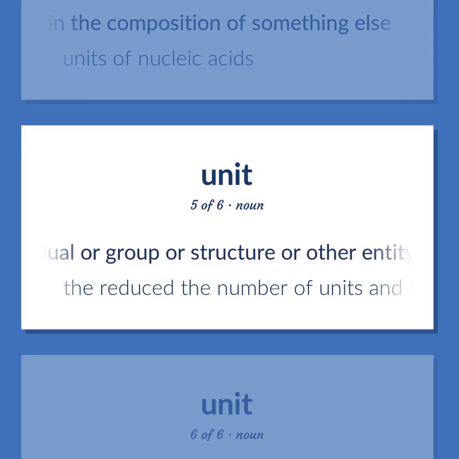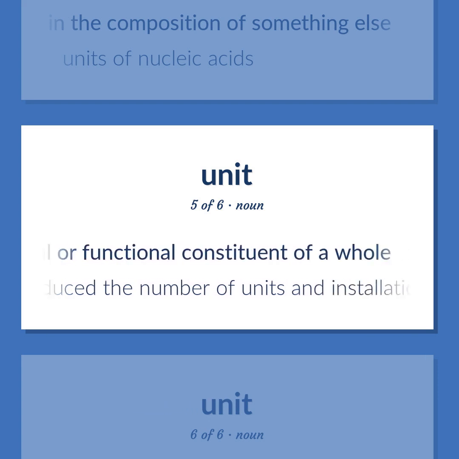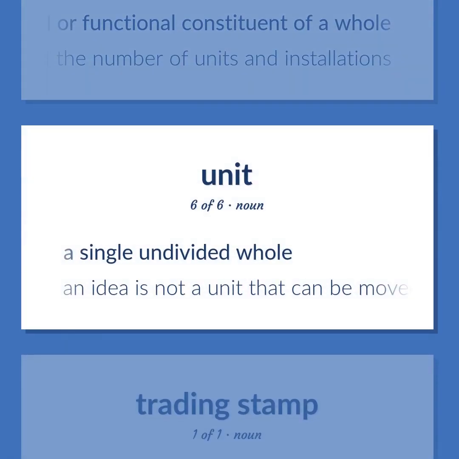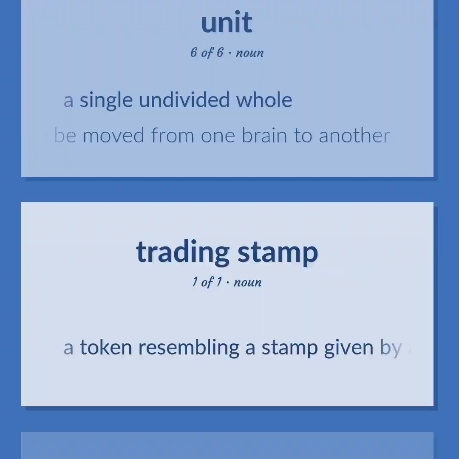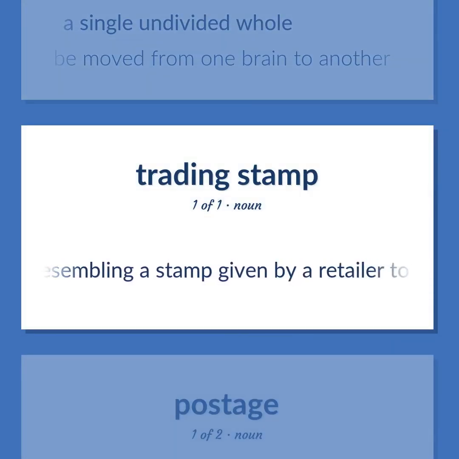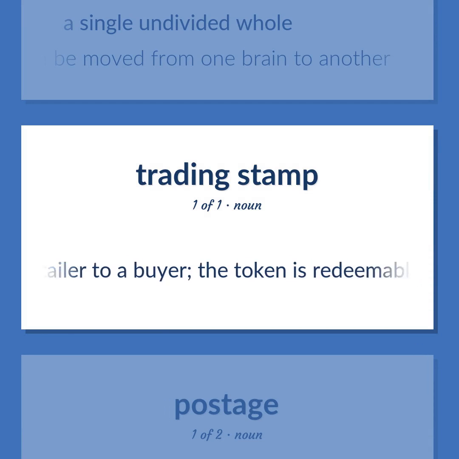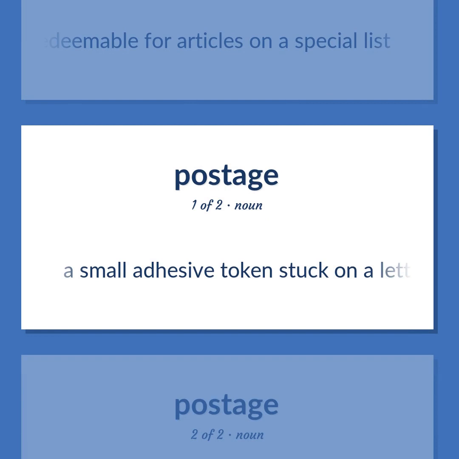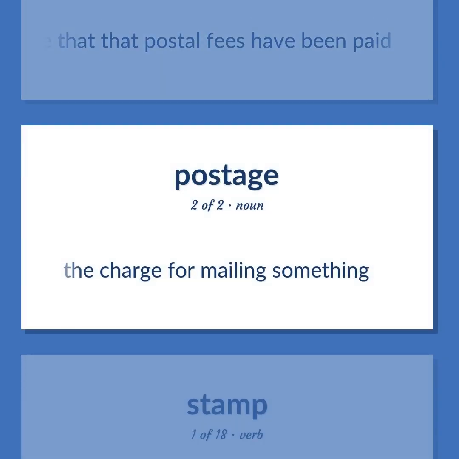An individual or group or structure or other entity regarded as a structural or functional constituent of a whole. Reduced the number of units and installations. A single undivided whole. An idea is not a unit that can be moved from one brain to another. A token resembling a stamp given by a retailer to a buyer. The token is redeemable for articles on a special list. A small adhesive token stuck on a letter or package to indicate that postal fees have been paid. The charge for mailing something.